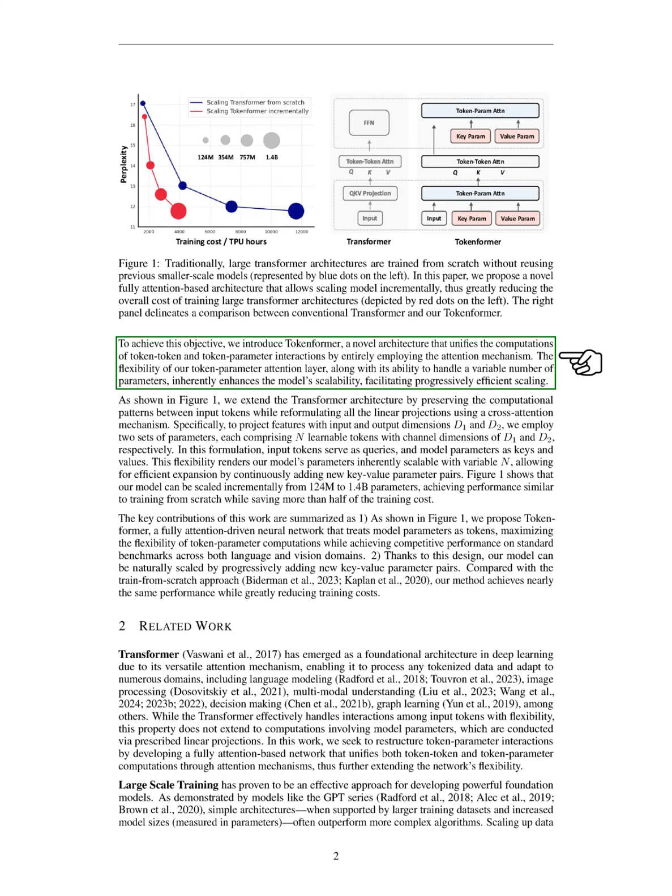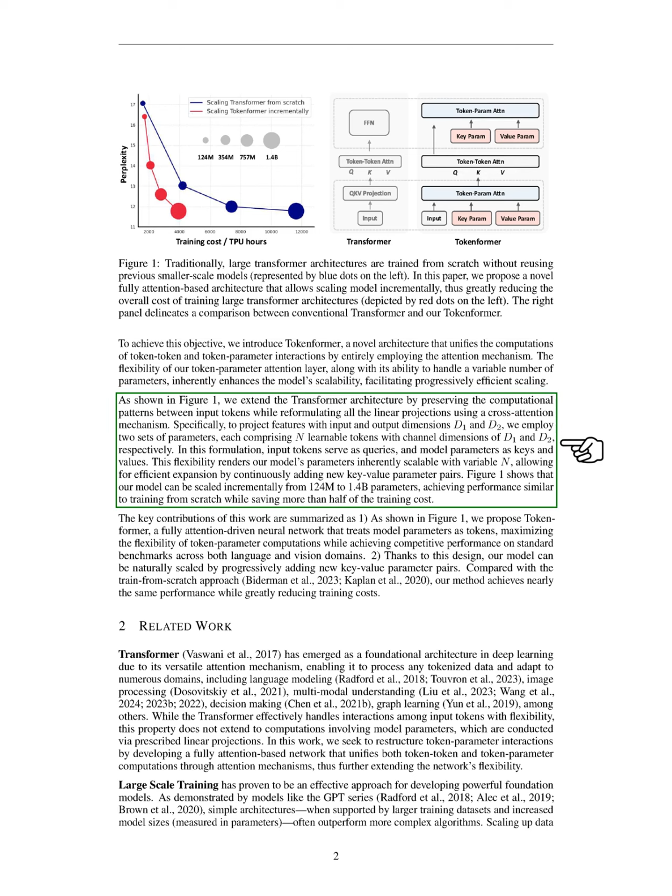Tokenformer unifies the computations of token-token and token parameter interactions entirely through the attention mechanism. Our token parameter attention layer can handle a variable number of parameters, improving scalability and efficiency. We extend the transformer architecture by maintaining the computational patterns among input tokens while reformulating linear projections using a cross-attention mechanism.